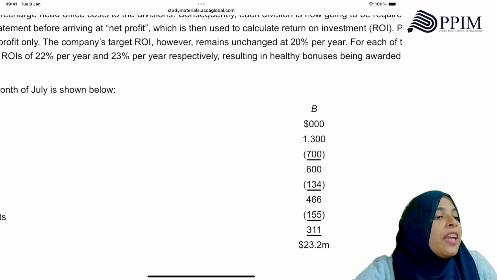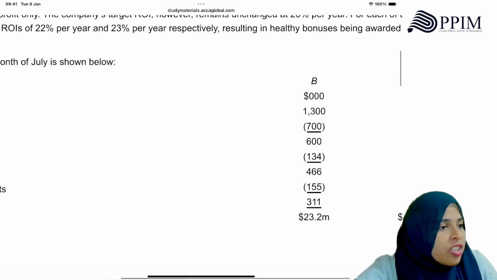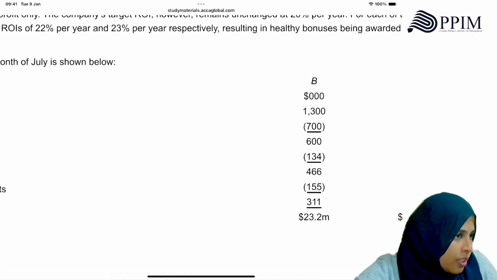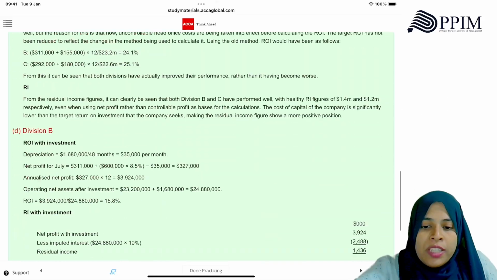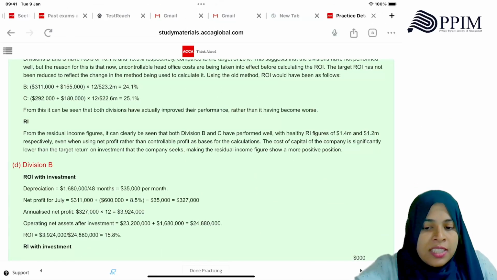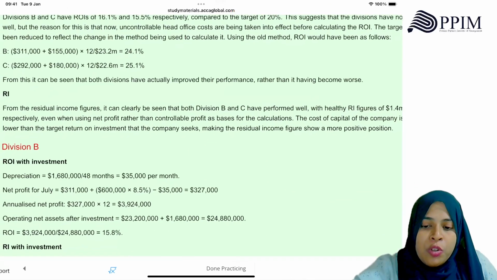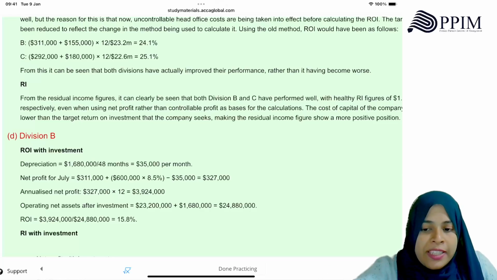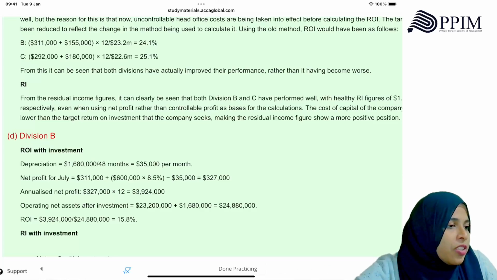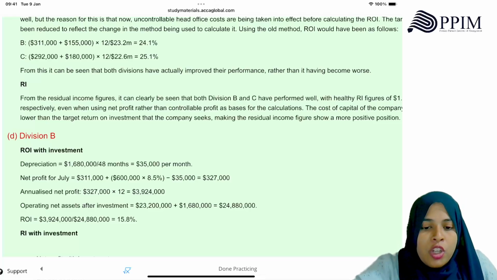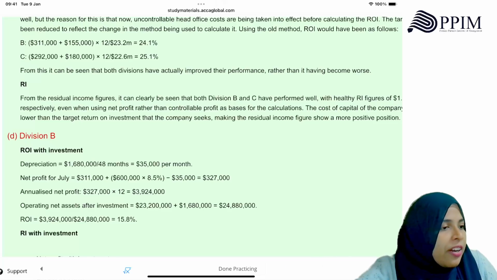That's going to increase by 8.5%, meaning that will also be the increase in net profit. Correct? So your net profit will increase by 600,000 into 8.5%. Your new net profit will increase by that, but it will go down by the depreciation. Every month it's getting depreciated by 35,000, right? You reduce it to calculate net profit. So your net profit for July will now be 327,000.